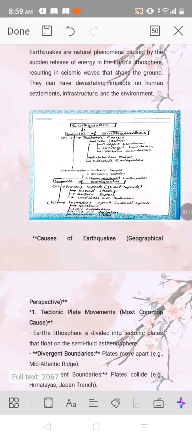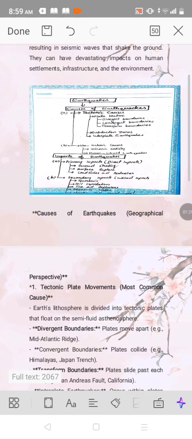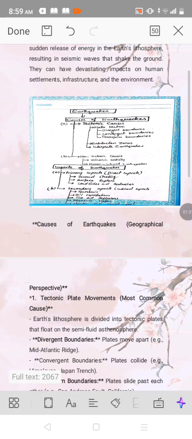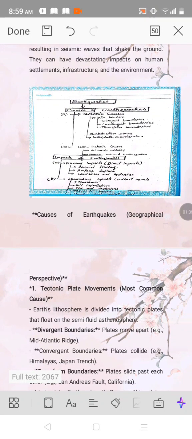Here in the sketch we discussed the causes of earthquakes and the impacts of earthquakes. In the causes of earthquakes, there are two main causes: tectonic causes and non-tectonic causes. In tectonic causes there are plate tectonics, subduction, and interplate. In plate tectonics you discuss divergent boundaries, convergent boundaries, transform boundaries, and then the subduction zone and interplate. Now non-tectonic causes are volcanic activity and human-induced earthquakes.